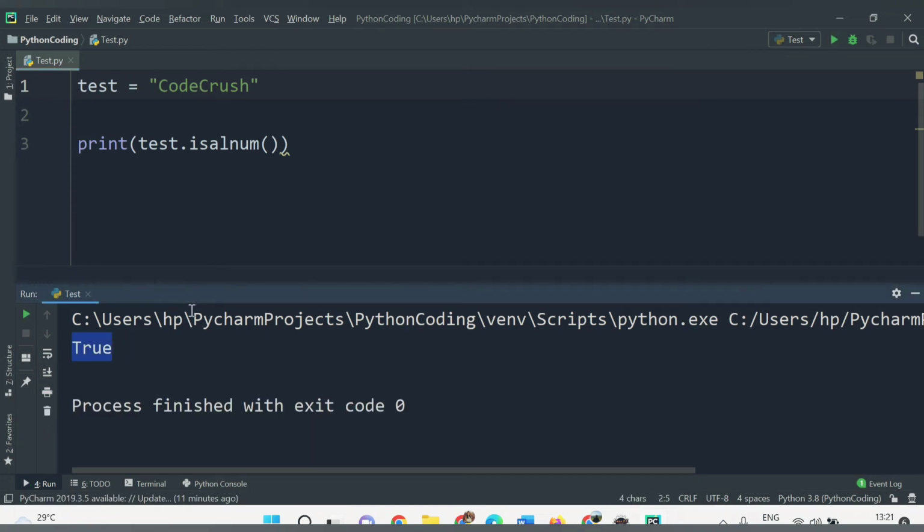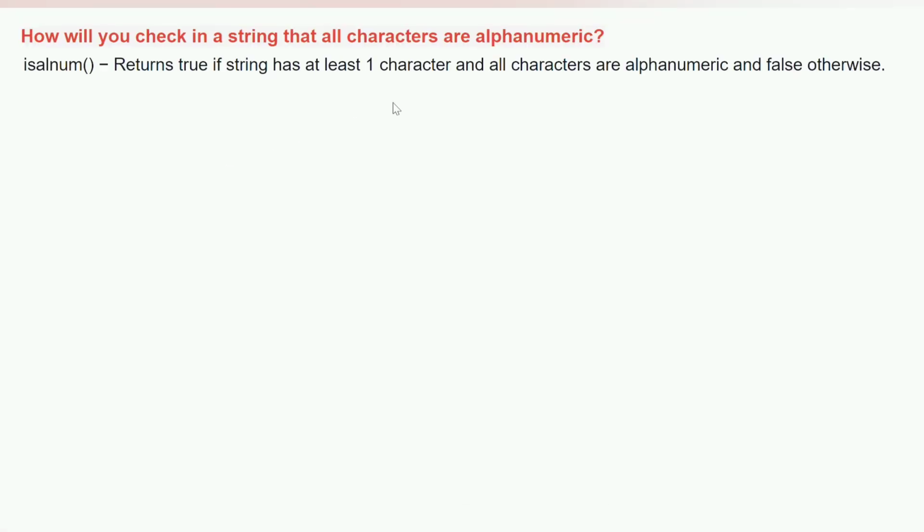So in this case, it is alphanumeric, and you can have the digits also. So I will say here 1, 2, 3, then we will get here true. But if we use any other symbol, let's say I have used here dollar, then in this case it will return false because this time we have used a special character. So remember, this function isalnum is used to check if all the characters are alphanumeric or not in a string.